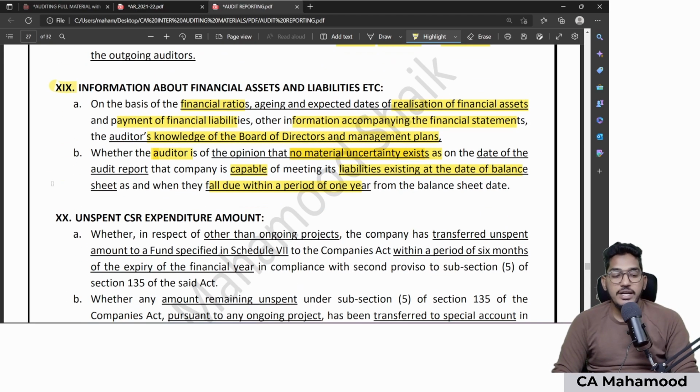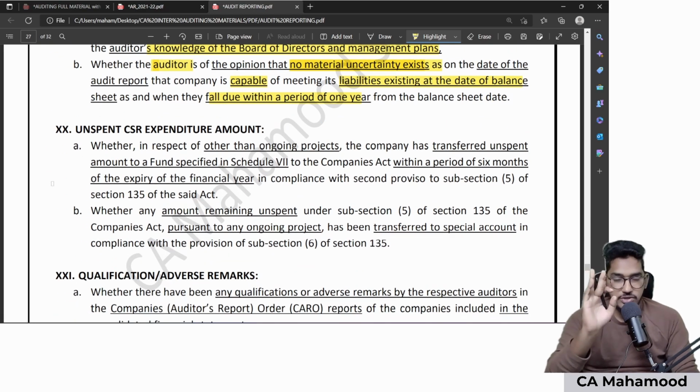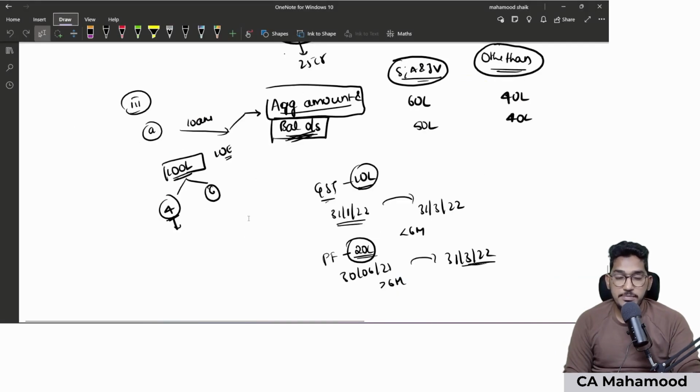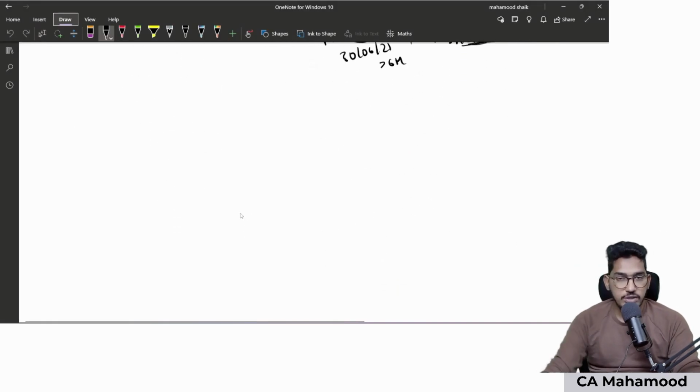Clear? Now the 20th point is regarding CSR expenditure. Let me try to summarize what they try to say here. Regarding CSR expenditure, they say two things. Assume the 2021-22 financial year, the company is required to spend some CSR expenditure. Assume 2% of the average net profits of the last 3 years. That 2% comes to 2 crore rupees.